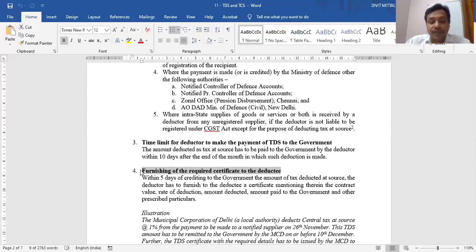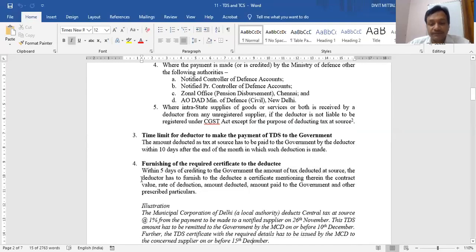What is the time limit? Within 5 days of crediting to the government the amount of tax. So in my example, on 7th November 2019, I deducted the tax of 8,000. I deposited this tax on 8th December. So 5 days will start from which date? Not from 8th, from 9th. So 9, 10, 11, 12, 13. Till 13th, it is my duty to issue this certificate to the person whose payment I have reduced in the form of TDS. See this example.